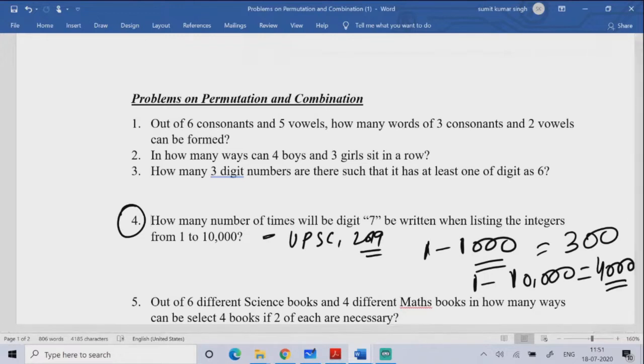So if I'm asking you from 1 to 10,000, how many times have you used the digit 7? The answer is 4000. Please, everyone, try this question. Very, very important question. If anyone gets the answer, please write it in the chat box.